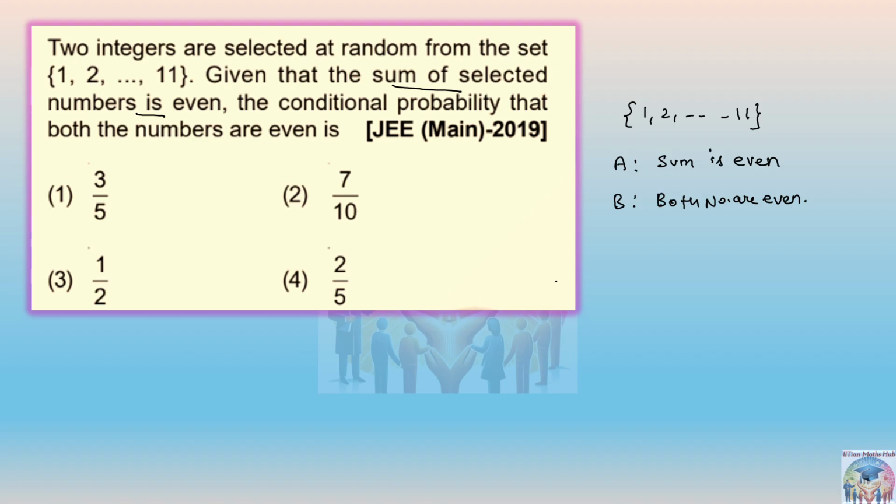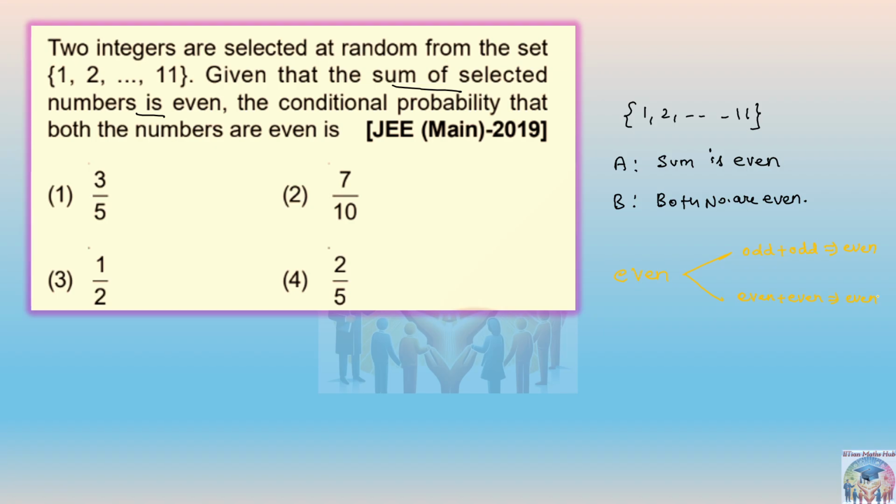Now first of all you have to think, when will you get the sum as even? If I ask you what are the possibilities when you can get even: when you add odd plus odd, that will give you even, right? And when you add even plus even, then you will get even only, right?